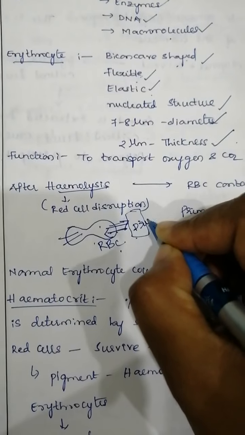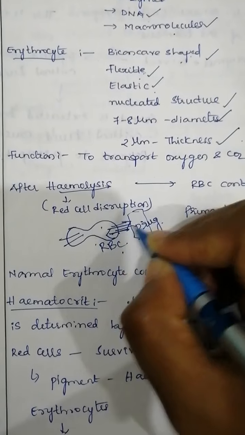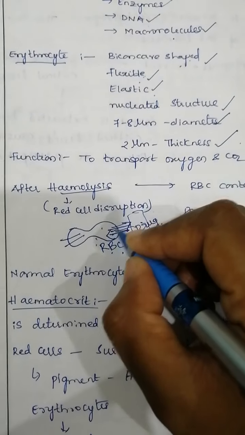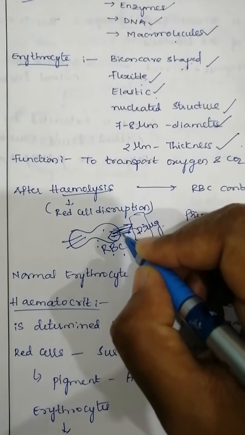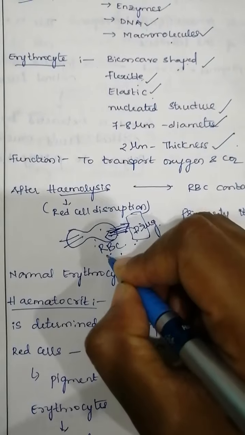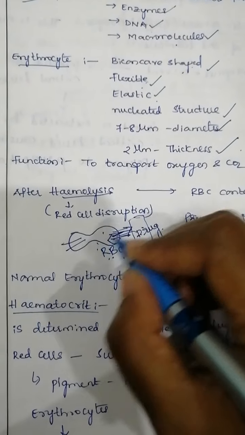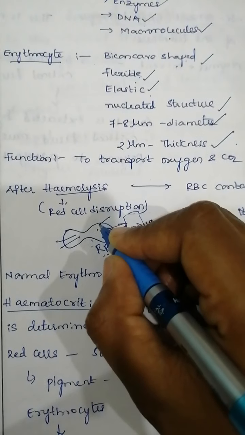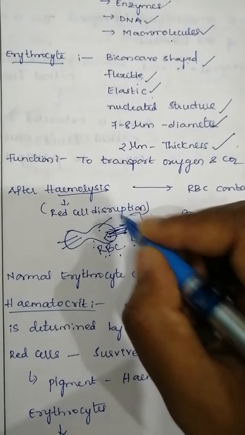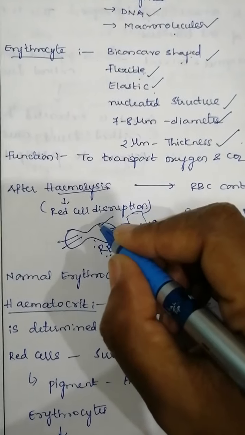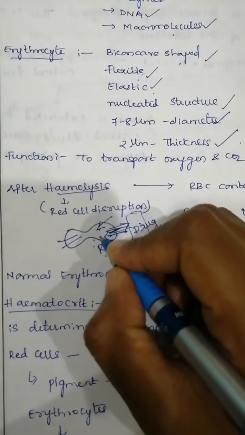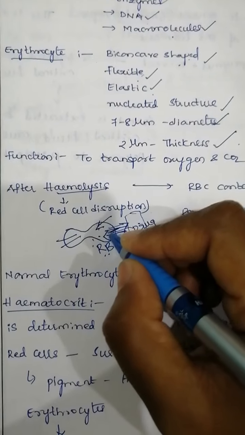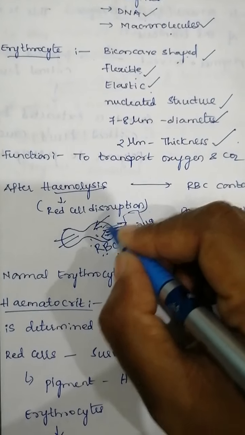Suppose this drug should enter into your RBC. So we are going to rupture the membrane of your RBC and keep these RBCs in this drug solution. When you keep them like this, the membrane gets lysed and the surrounding extracellular fluid, that is the drug solution, will enter into this, and whatever RBC components there are, such as some hemoglobin, will come out.